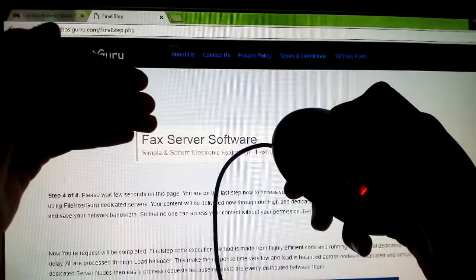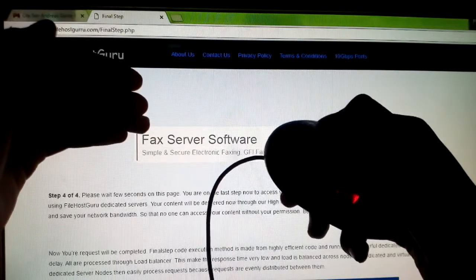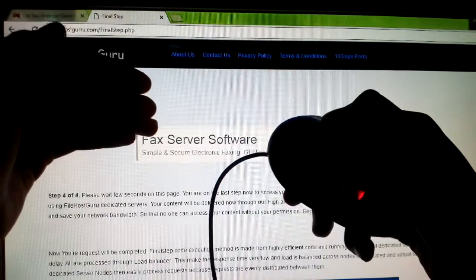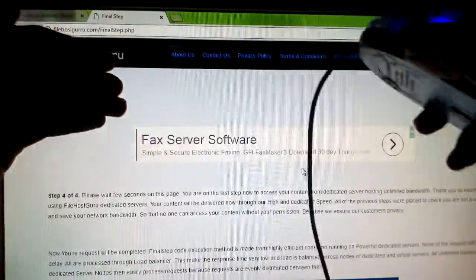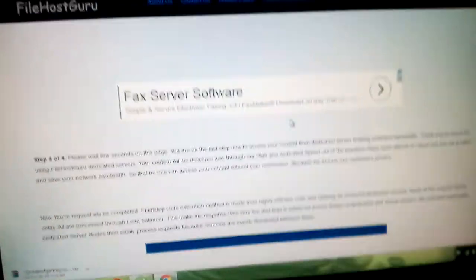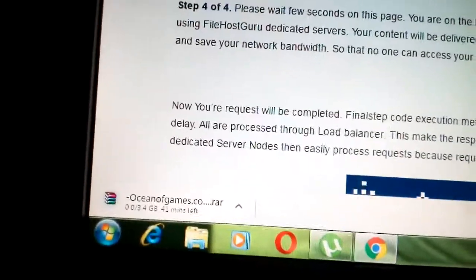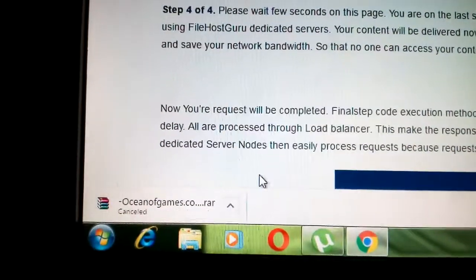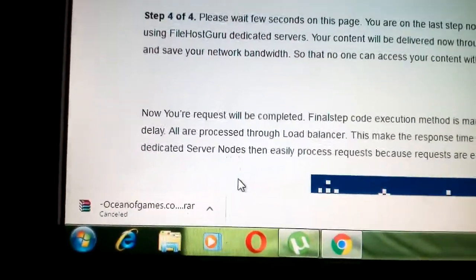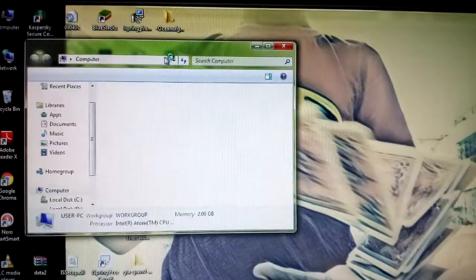It's taking time. You have to download it. Okay, it started downloading, as you can see. I downloaded it first, so I won't download it again, I'll just cancel. After downloading it, you have to go to your computer and search downloads.